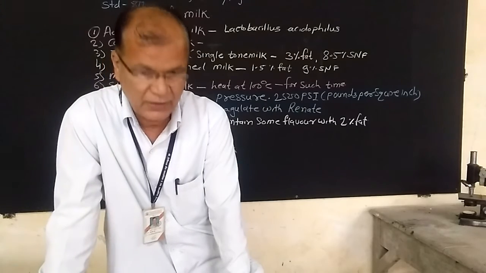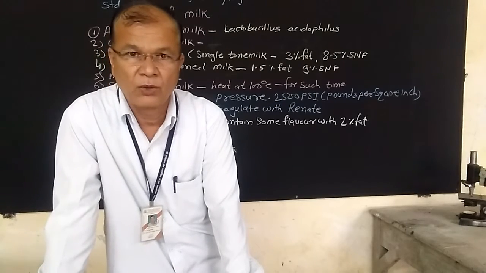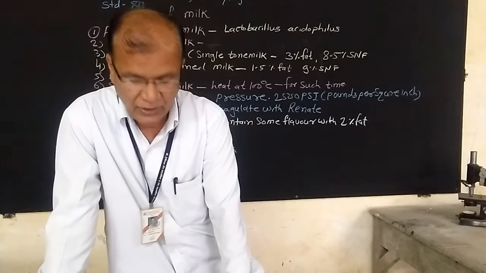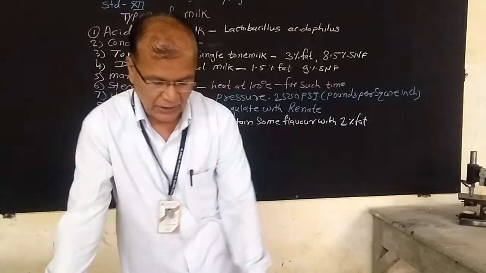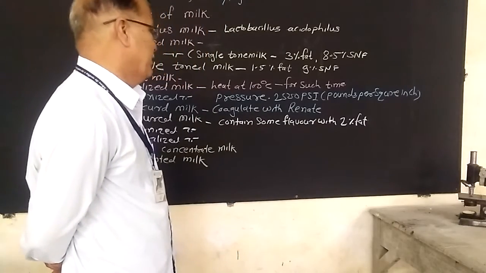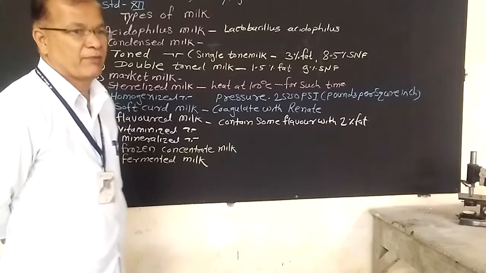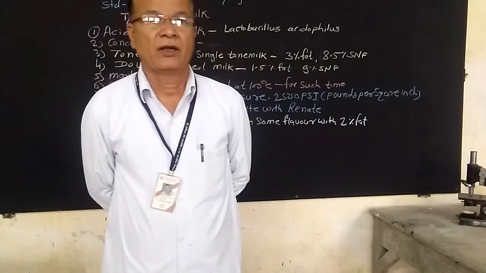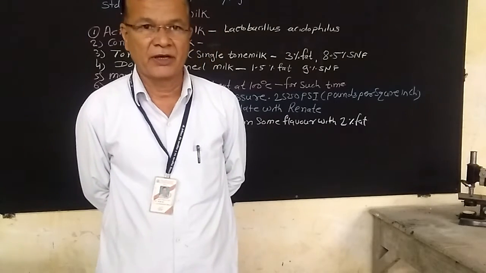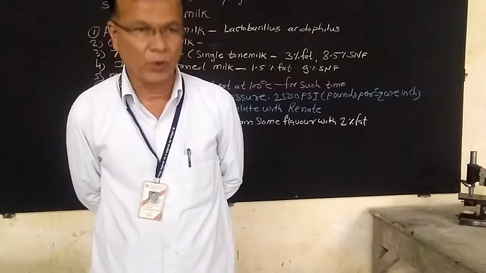Next one is homogenized milk. It is the type of milk in which the fat globules are subdivided to less than 2 micron in diameter under the pressure of 2500 psi, pounds per square inch. Homogenized milk means the type of milk in which the fat globules are divided into less than 2 micron in diameter under the pressure of 2500 psi, pounds per square inch.